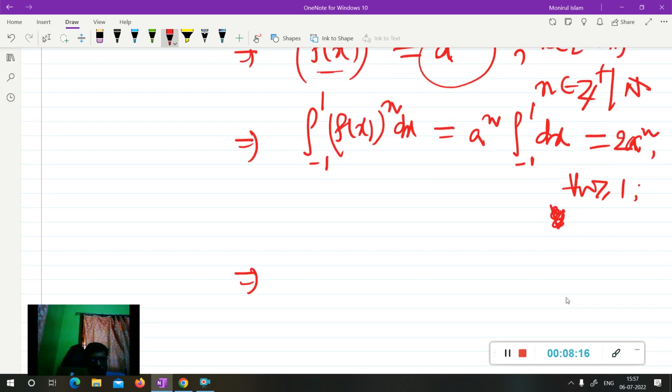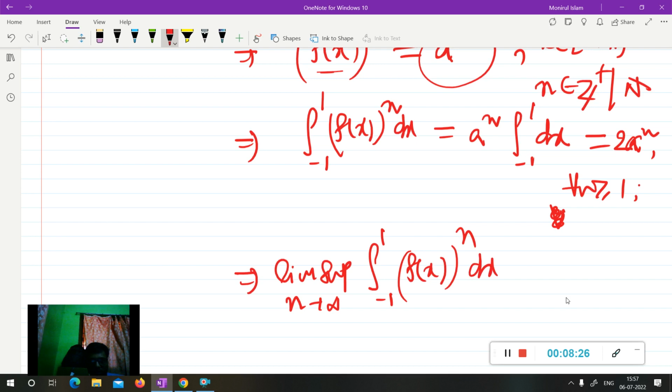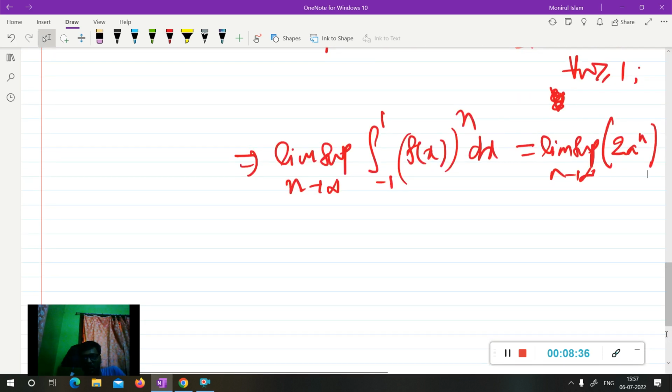Now take the limit superior as n tends to infinity of the integral from -1 to 1 of f(x) to the n dx. This gives the limit superior as n tends to infinity of 2 a to the n. Since 2 is a constant, you can take it outside.